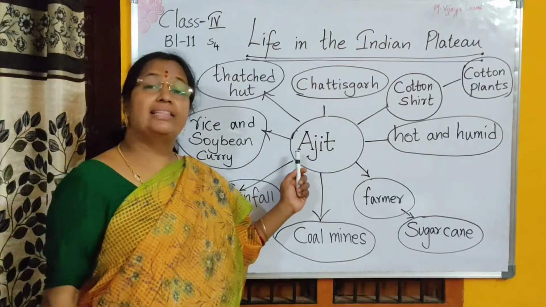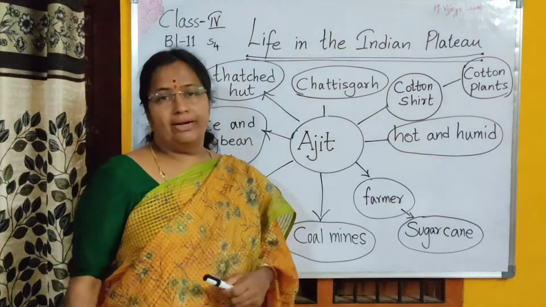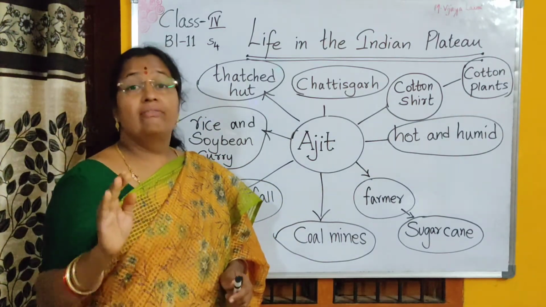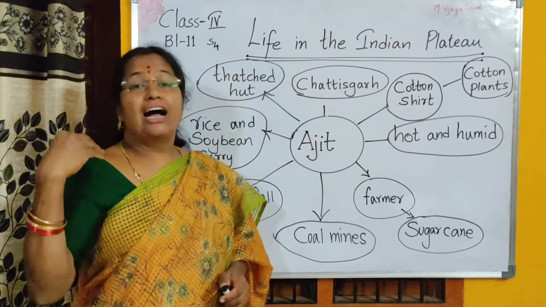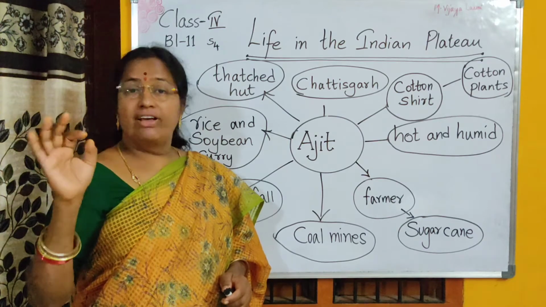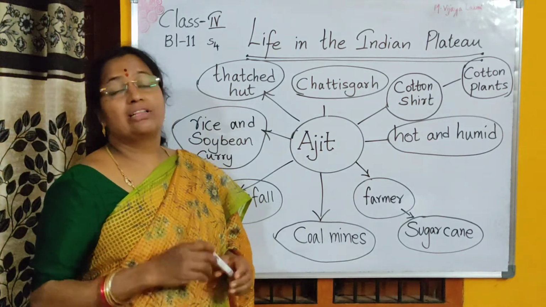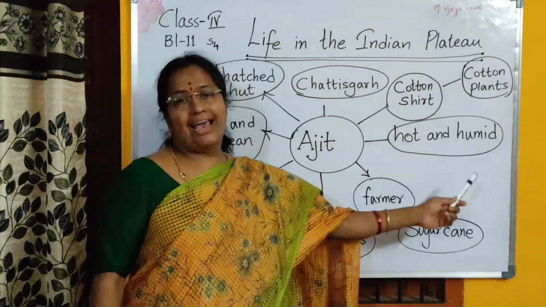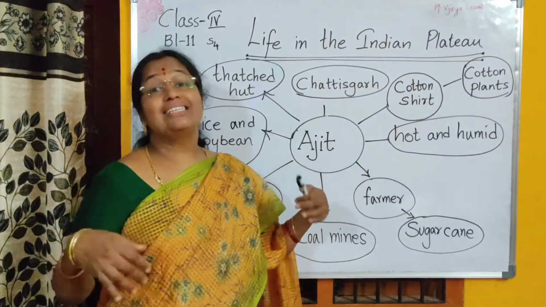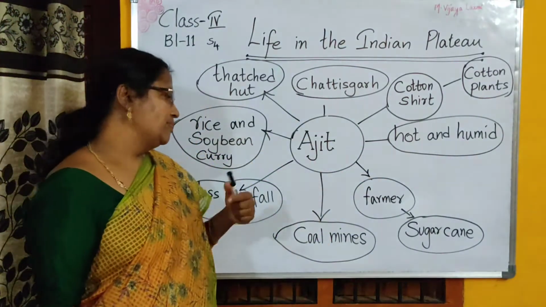How is the climate there? How did we understand that the climate is hot and humid? The first sentence says that Ajit's cotton shirt was wet, very much wet with sweat. That says that the climate is hot and humid. So when the climate is humid, we start sweating. So this says about the hot and humid climate.